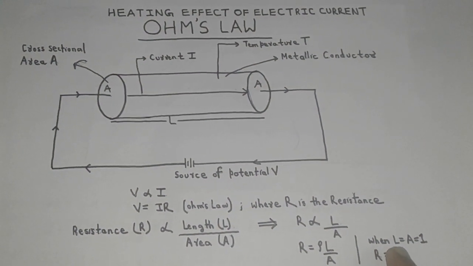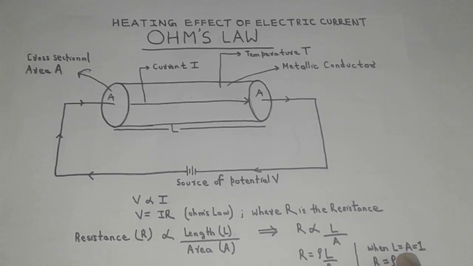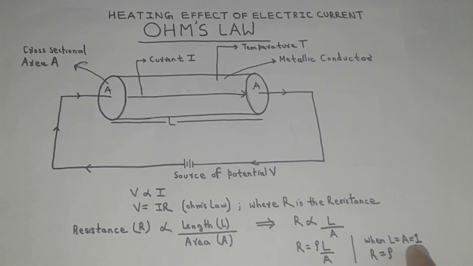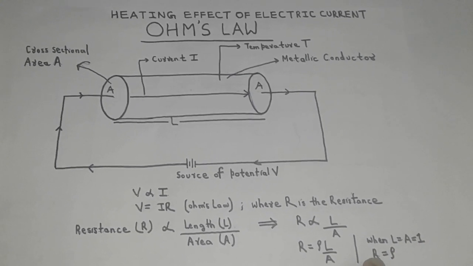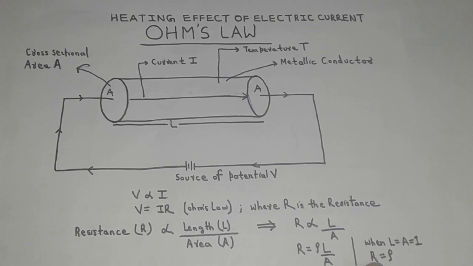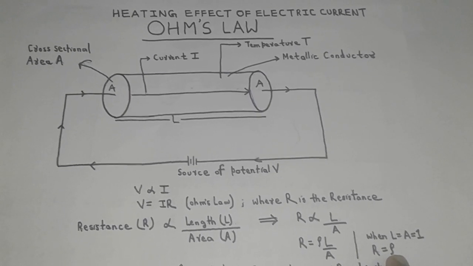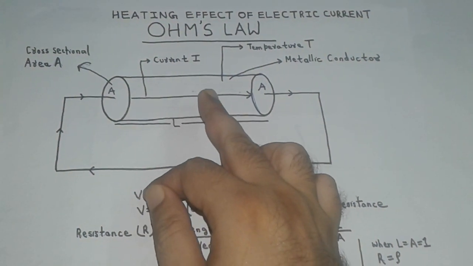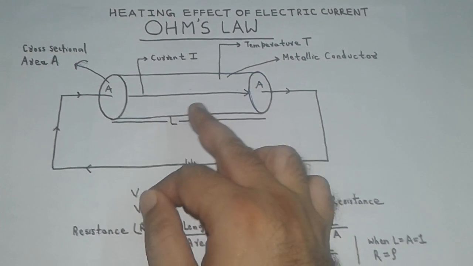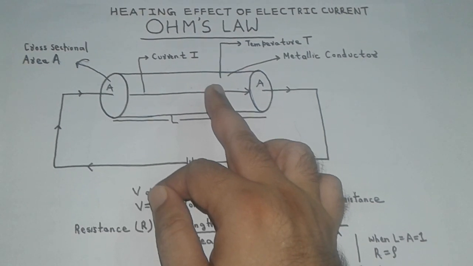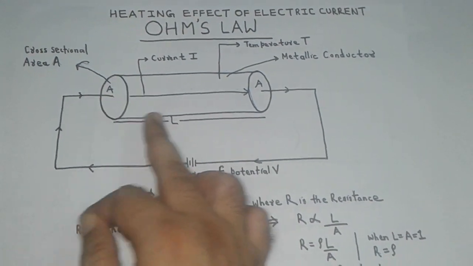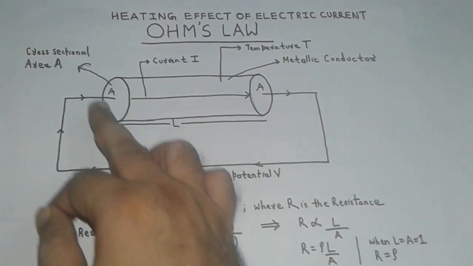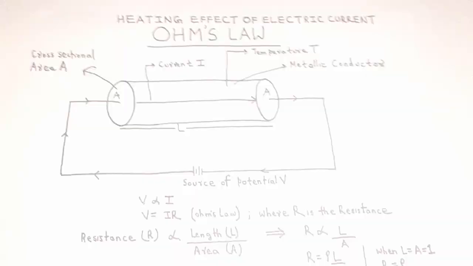When the length of the metallic conductor L and its cross-sectional area A are equal to 1, then the resistance of the metallic conductor R is equal to its specific resistance rho. Hence, specific resistance of a metallic conductor is defined as the resistance of the conductor of unit length and unit cross-sectional area.